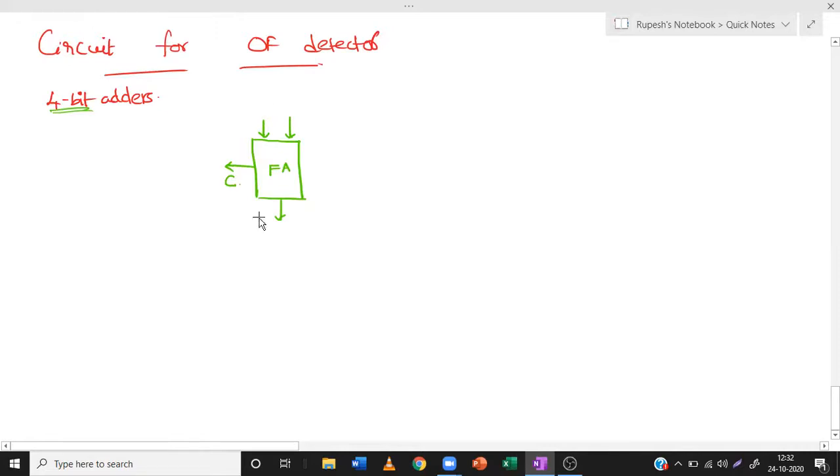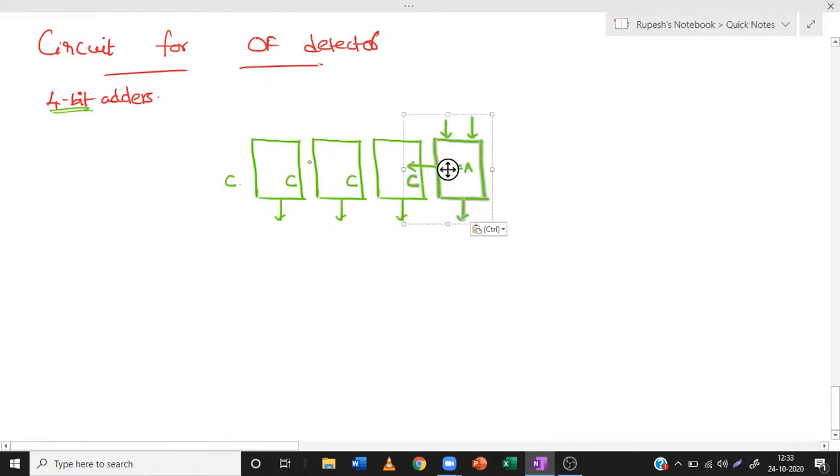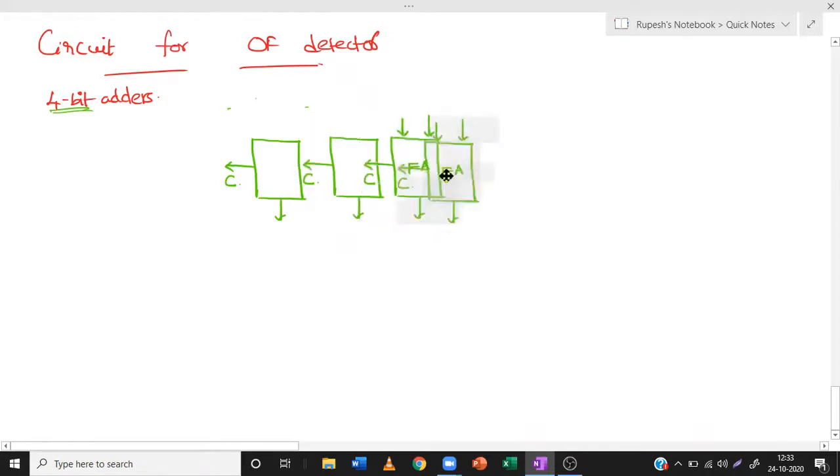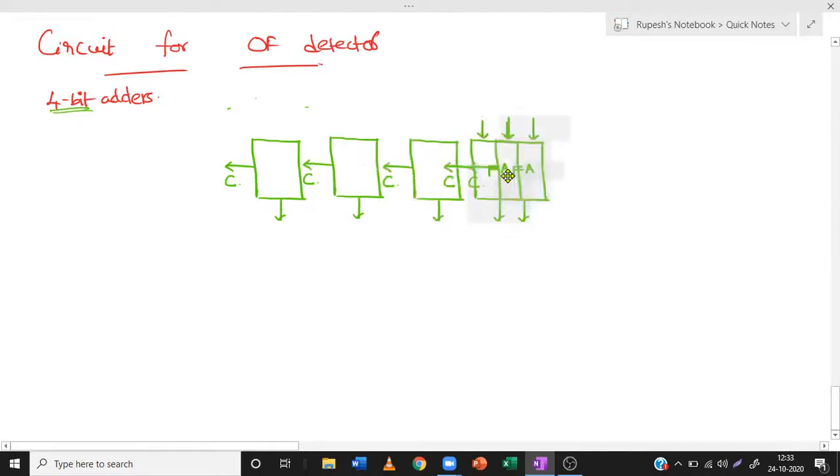So let us copy this and bring 4. So we have 4 full adders here.